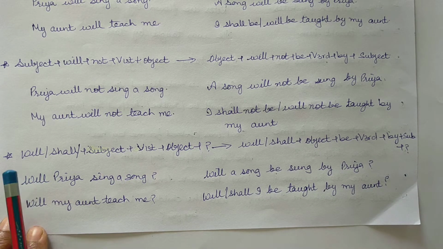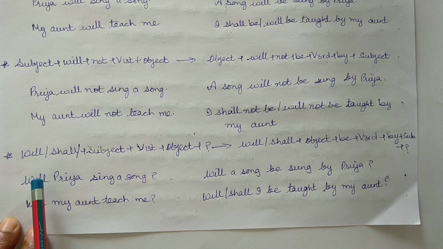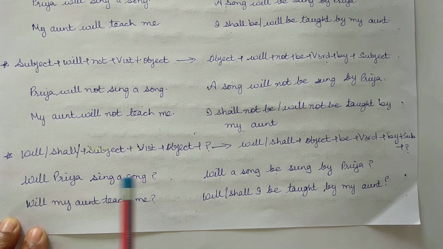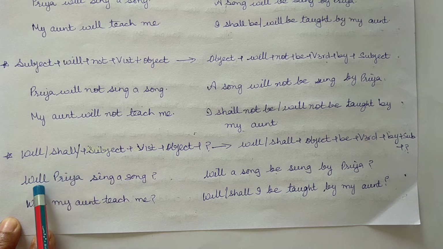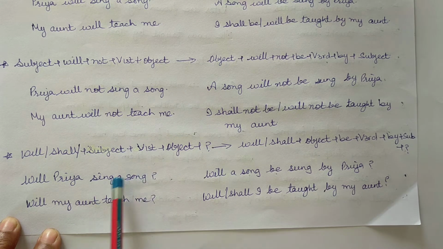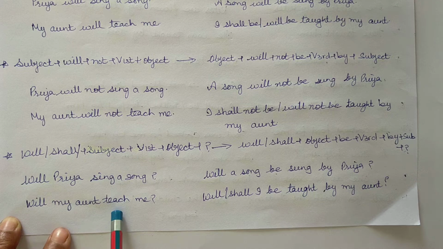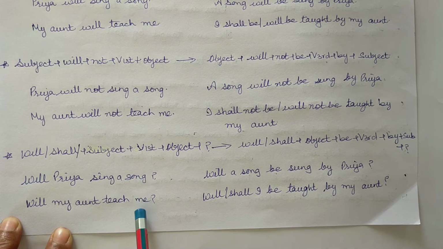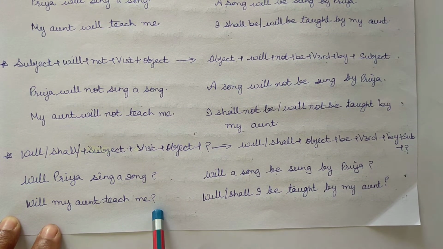So, the rule for interrogative sentences to change active to passive: will plus subject Priya or my aunt plus verbs first form sing or teach plus object song or me plus question mark.